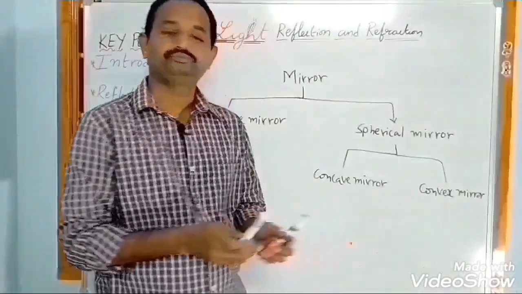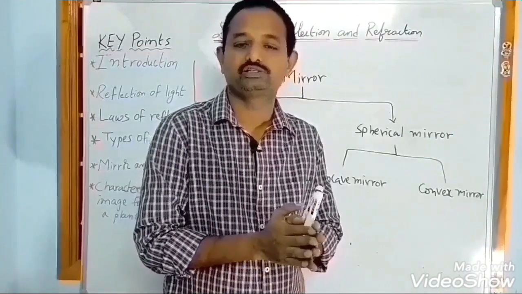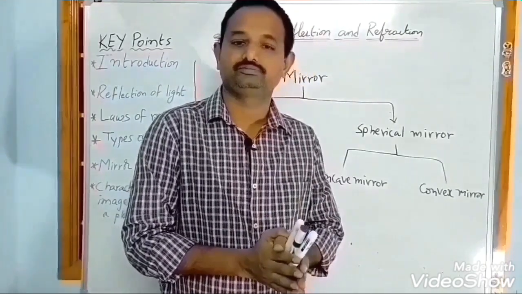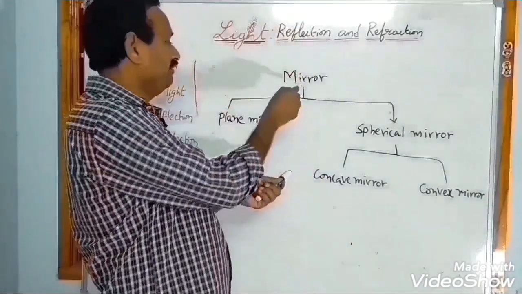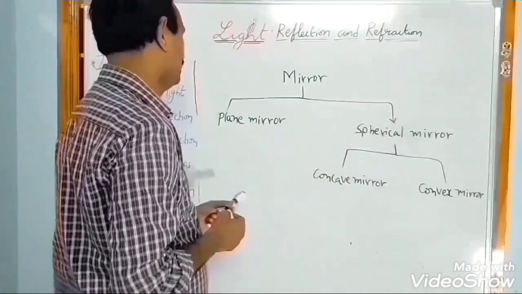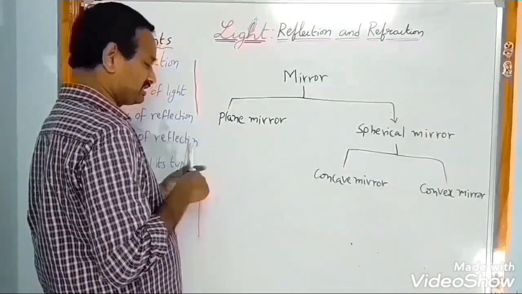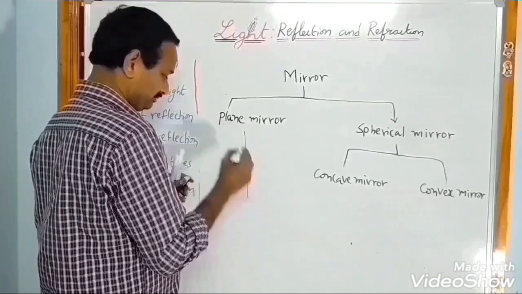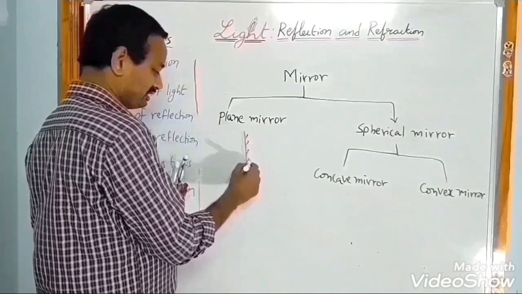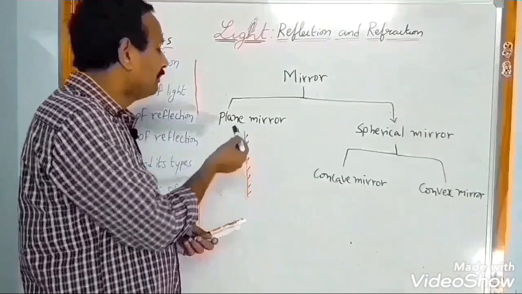What is mirror? A mirror is a smooth, highly polished surface which reflects more amount of light. We have two types of mirrors, plane mirror and spherical mirror. What is plane mirror? A mirror whose reflecting surface is plane surface. Such mirror is called plane mirror.